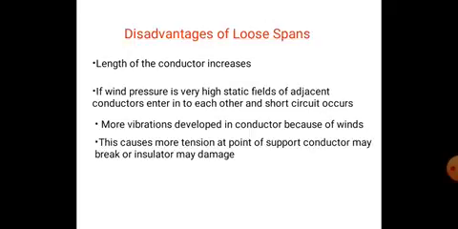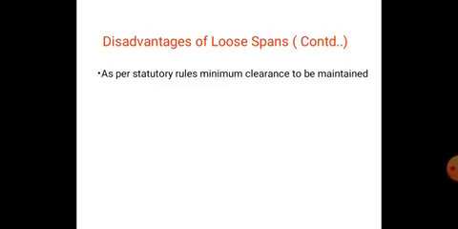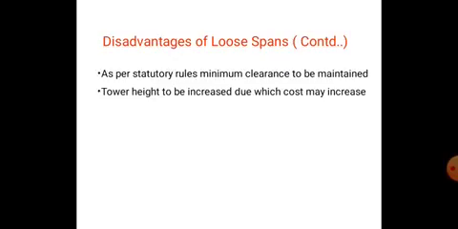This causes more tension at the point of supports. Conductors may break or insulators may be damaged. As per rules, the minimum clearance is to be maintained, the tower height is to be increased, due to which the cost may increase. The initial cost also increases.